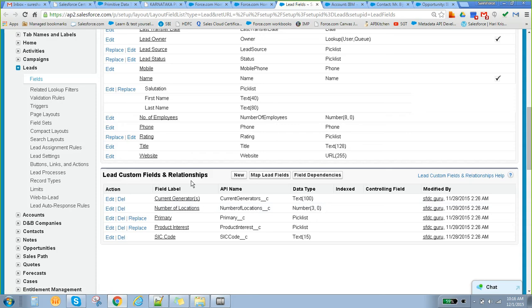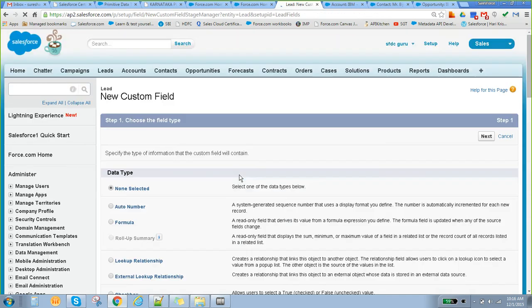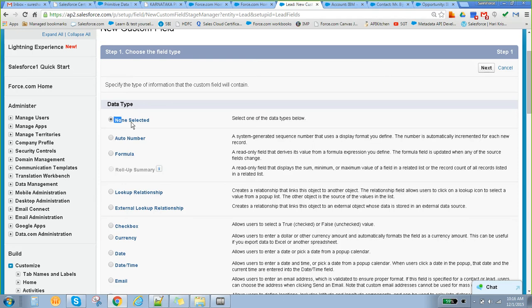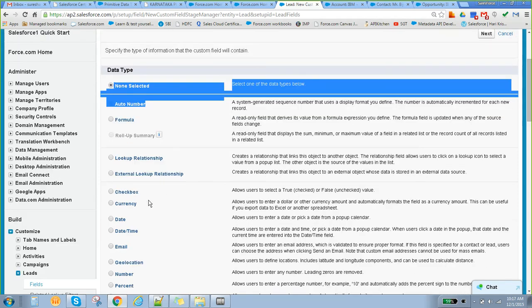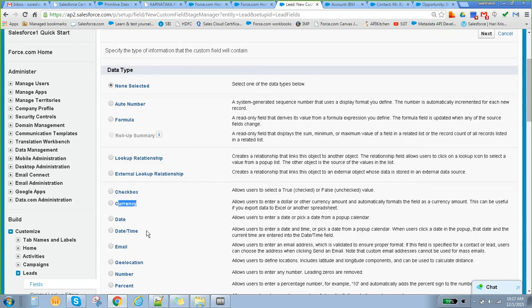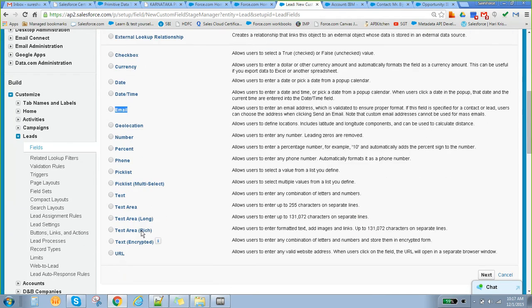Come to this particular section and click on new. Once you click on new, it asks for the data type, which kind of field you want to create. Either it's a percentage, alpha, a checkbox, currency, date, email, and so on. For the time being, I will take a text field.